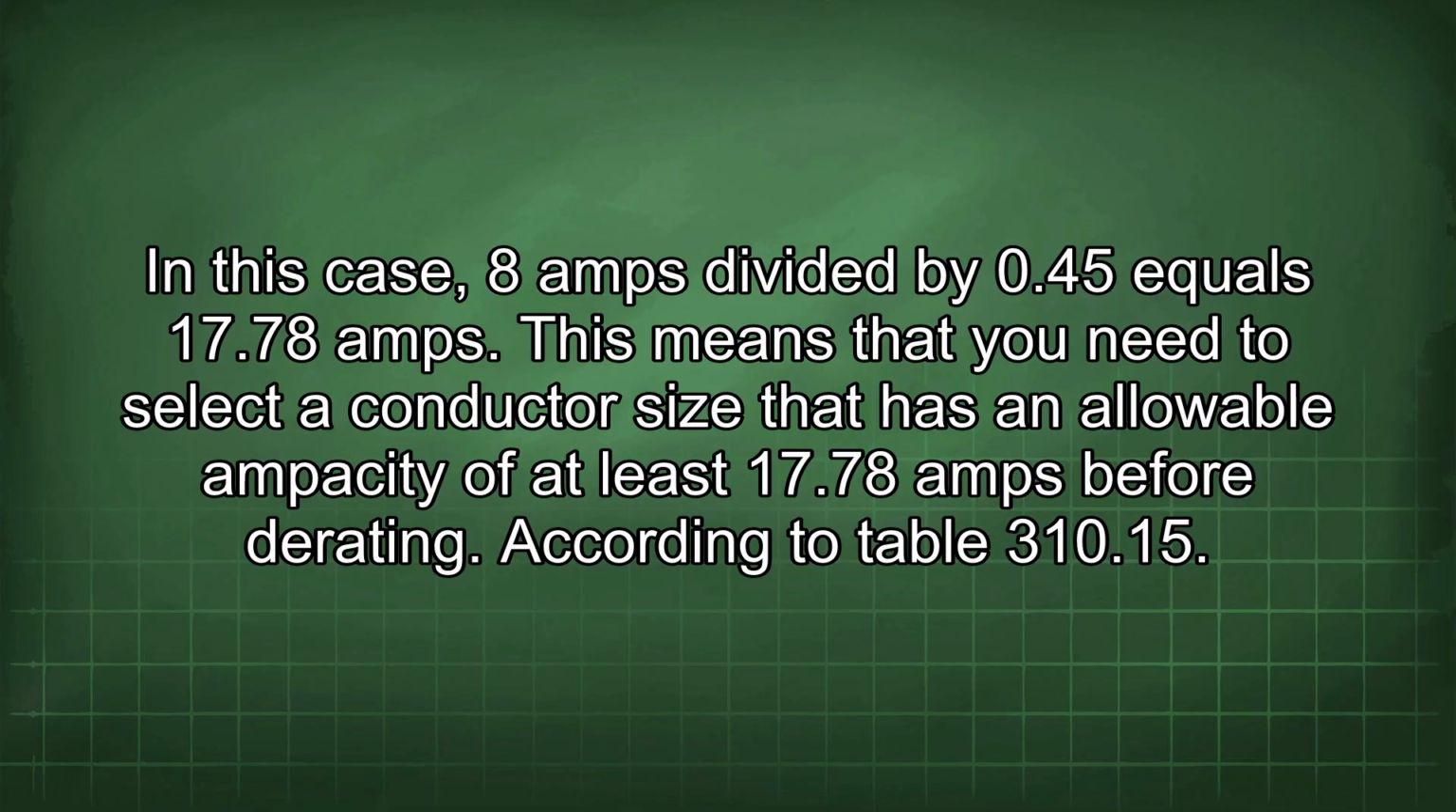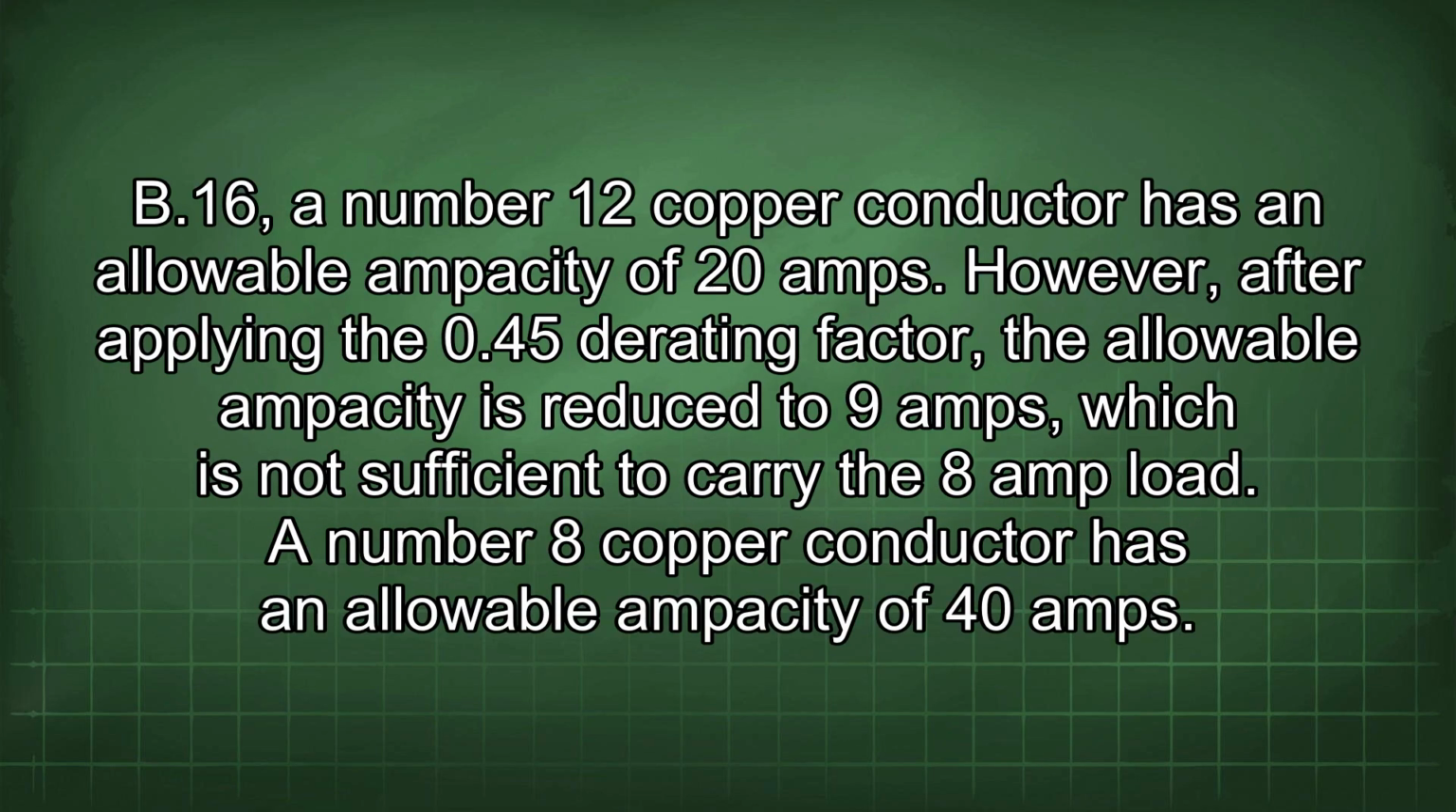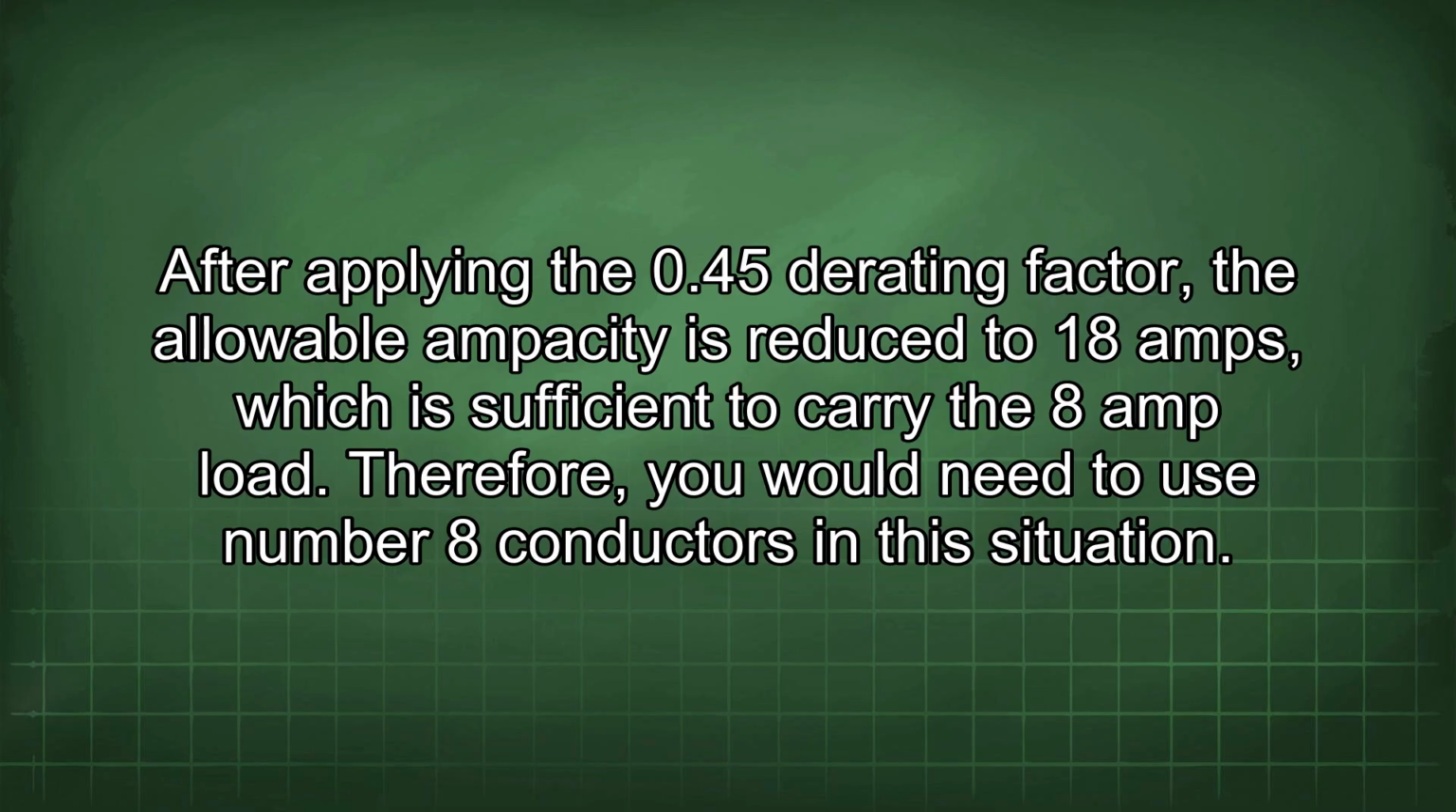According to Table 310.15(B)(16), a number 12 copper conductor has an allowable ampacity of 20 amps. However, after applying the 0.45 derating factor, the allowable ampacity is reduced to 9 amps, which is not sufficient to carry the 8 amp load. A number 8 copper conductor has an allowable ampacity of 40 amps. After applying the 0.45 derating factor, the allowable ampacity is reduced to 18 amps, which is sufficient to carry the 8 amp load. Therefore, you would need to use number 8 conductors in this situation.